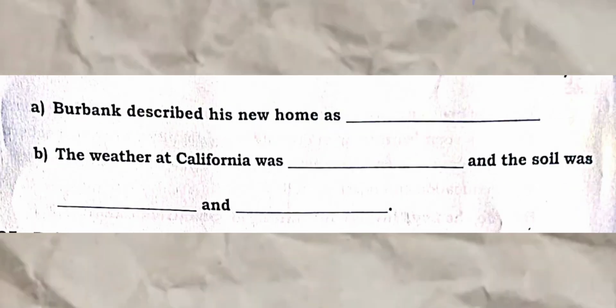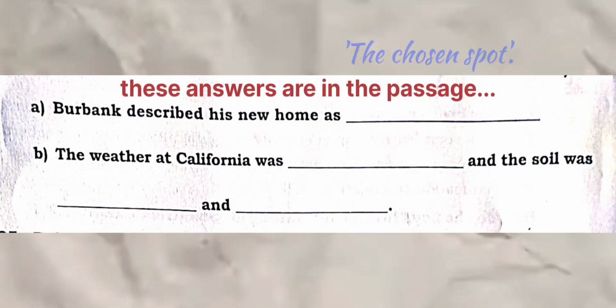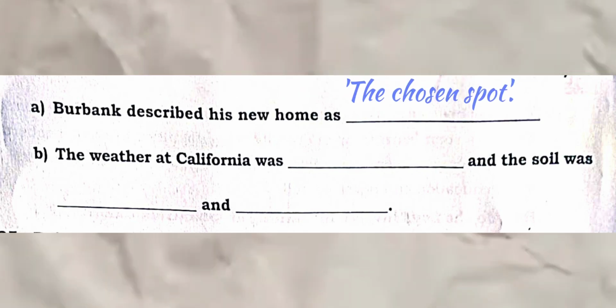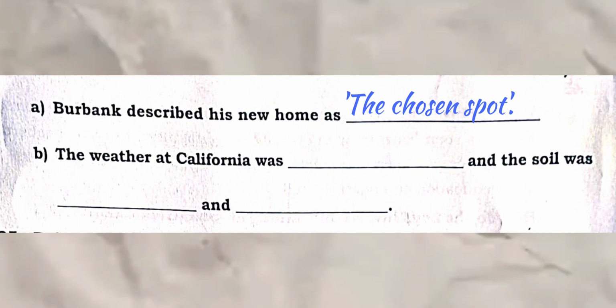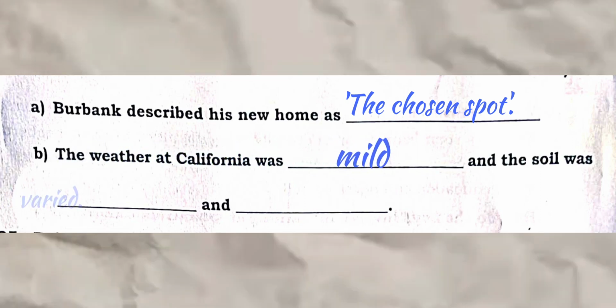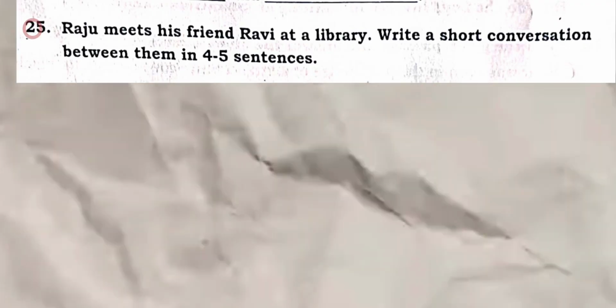A. Simple fill in the blanks. Go back to the passage. Burbank described his new home as the chosen spot. B. The weather at California was mild. Soil rich and varied.